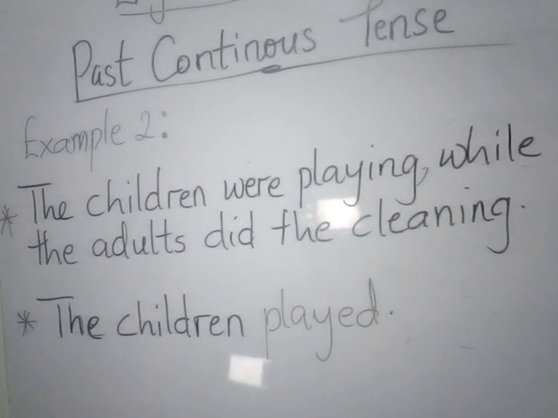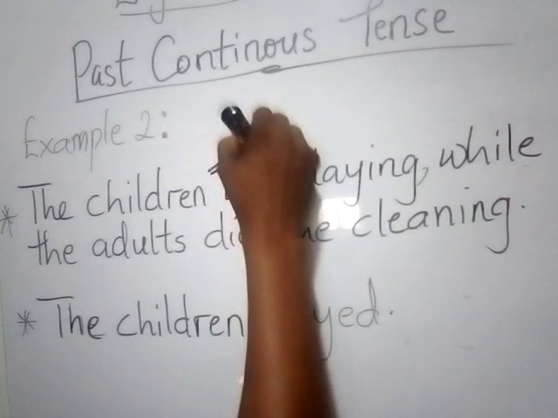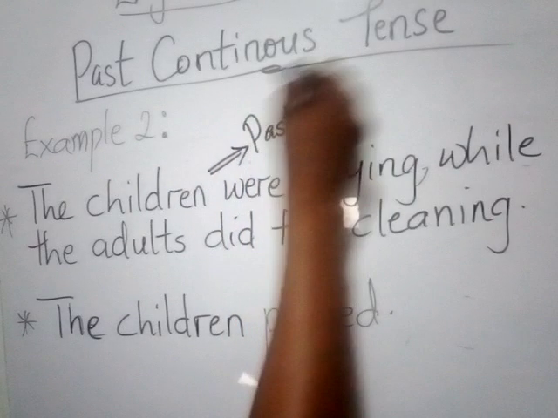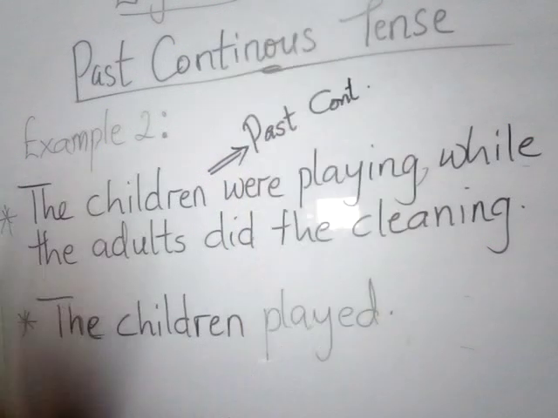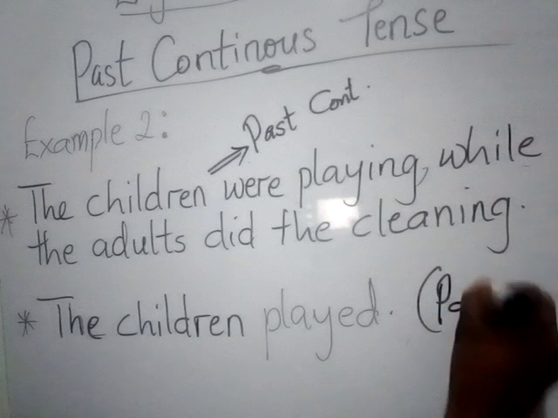So that expresses the complete thought. So this is the past continuous. Okay, this is the past continuous, and what we have down here is the simple past tense.